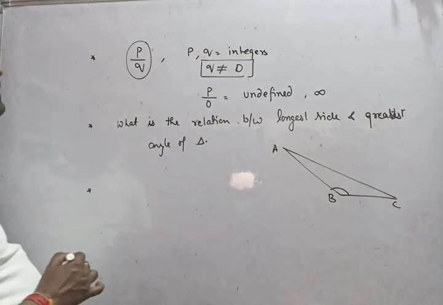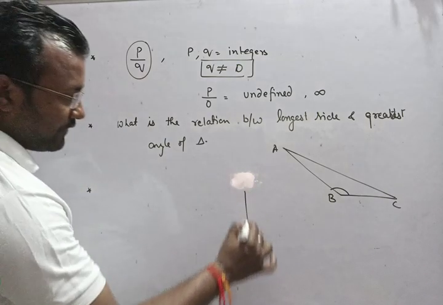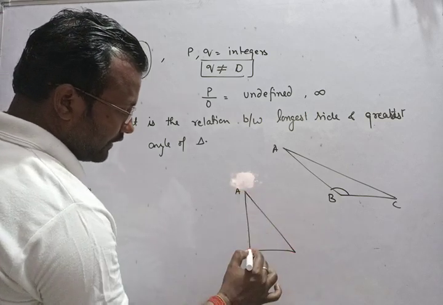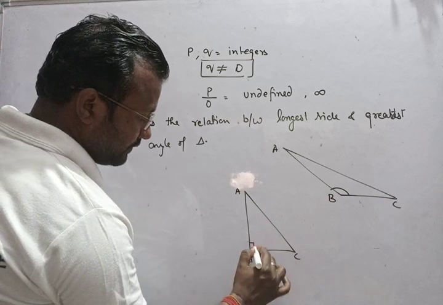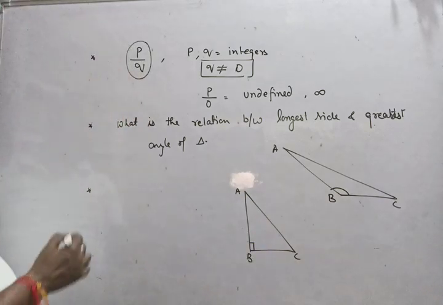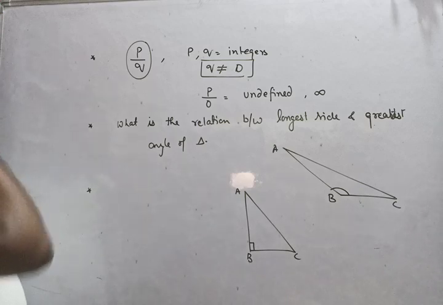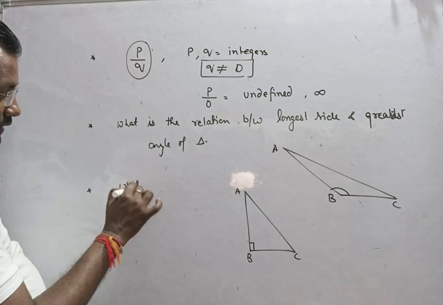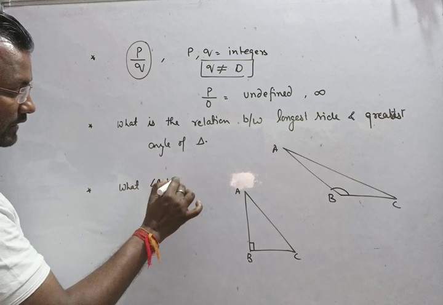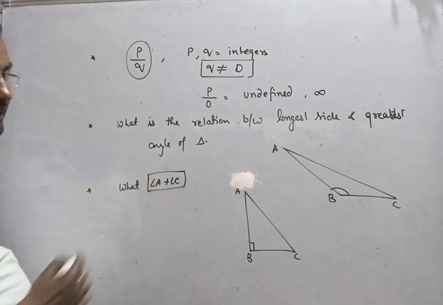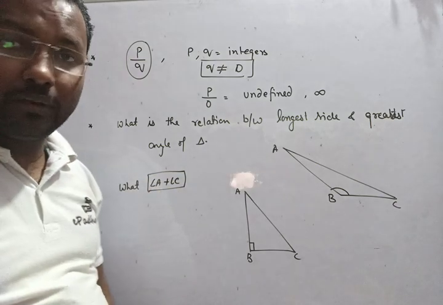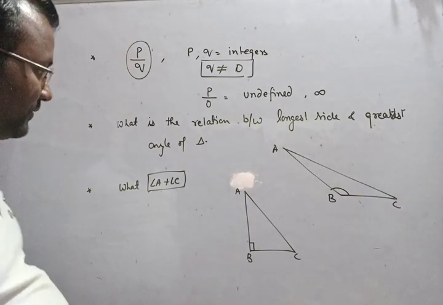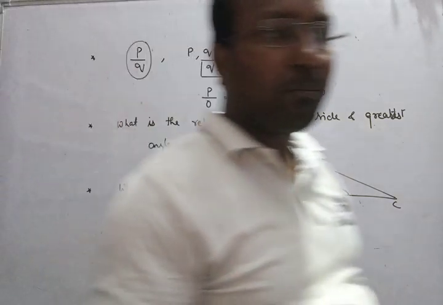Another question was, if we have a right angle triangle, suppose A, B and C, what about angle A plus angle C? That means whether they will be complementary or not.